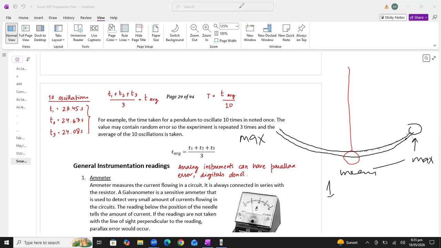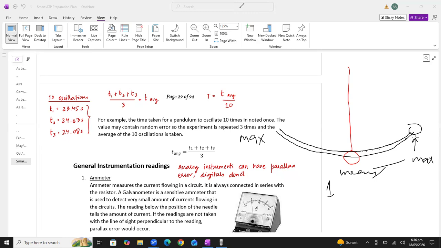So obviously, if one student is holding the bob in his hand and leaving the bob, starting the oscillation of the pendulum, and another student is holding the stopwatch in his hand, he needs some time to react to this situation. Then he will start the stopwatch.